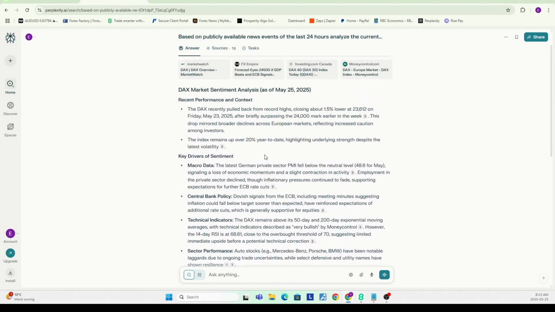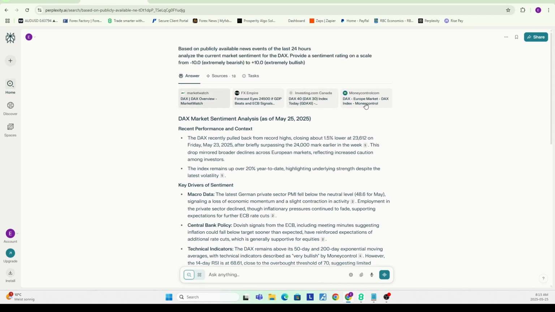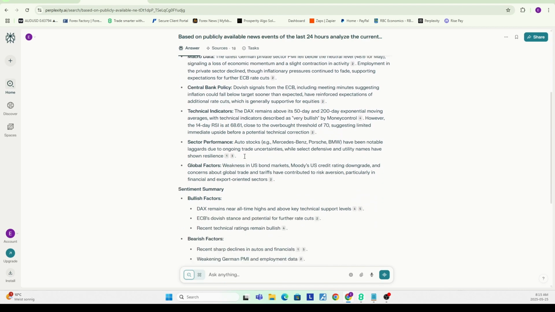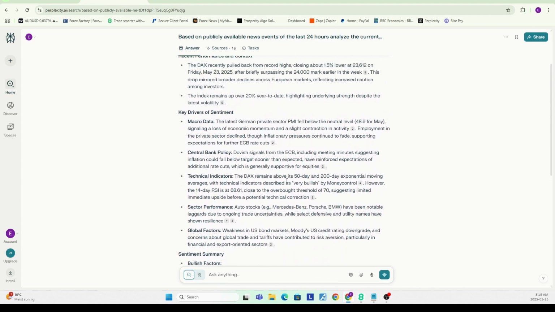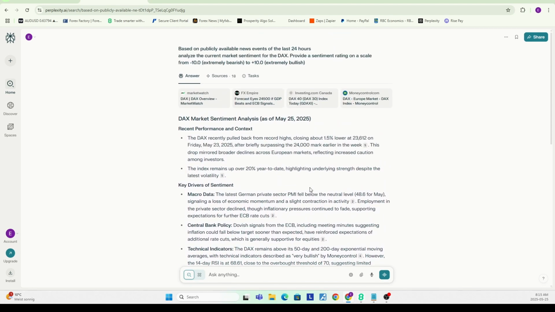So it goes and reads the news, pulls up a bunch of different articles which you can see here, and then scans those, and it comes up here with an ultimate sentiment analysis score of +2, which is cautiously bullish. And this is actually the free prompt, but in my bots, I use the paid versions because I have an API key, and those bots are actually even more accurate.